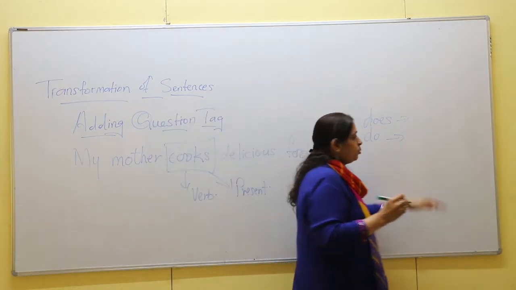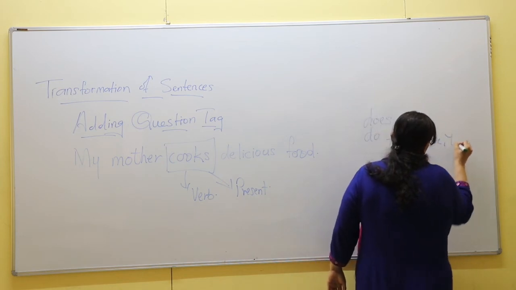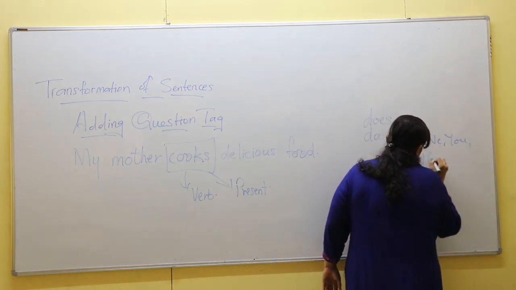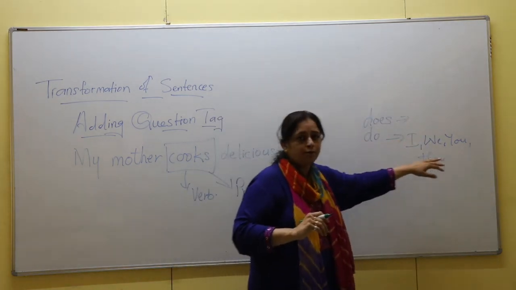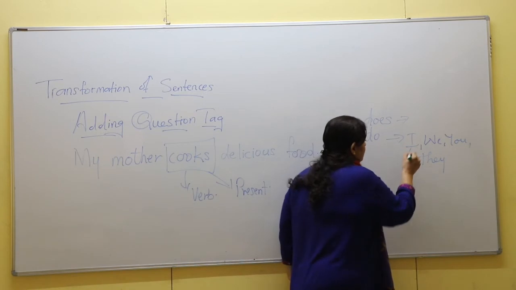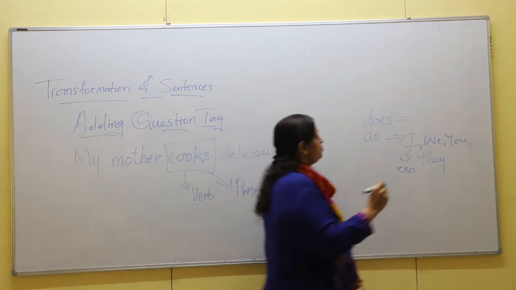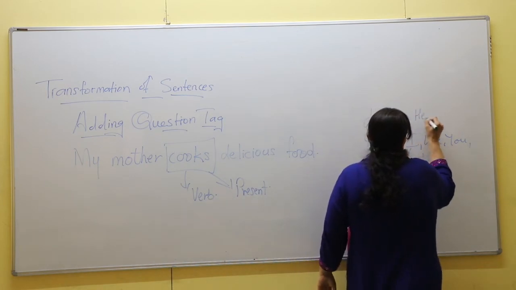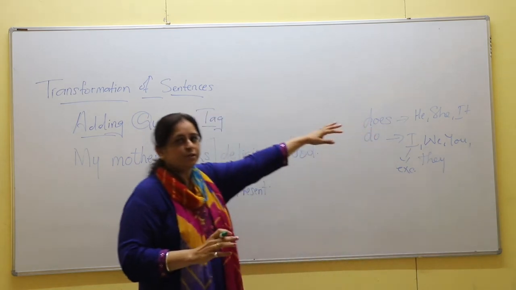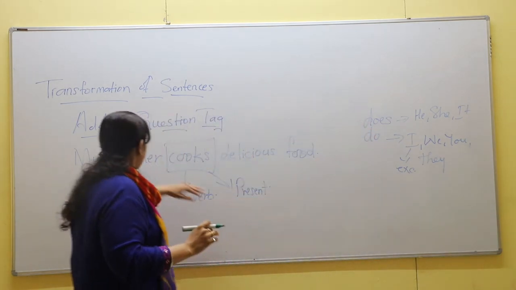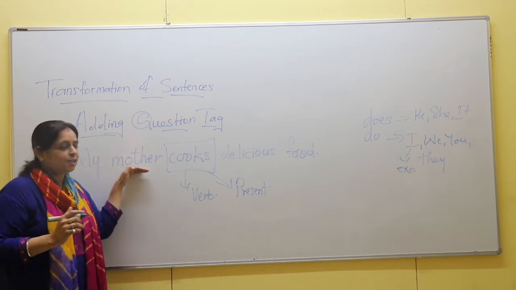Do is used with I, we, you and they. That means do is used generally with the plural form of noun where I is the exception, and does is used with he, she, it. That means it is used with the singular form of noun. Now here, my mother, the noun is in the singular form.